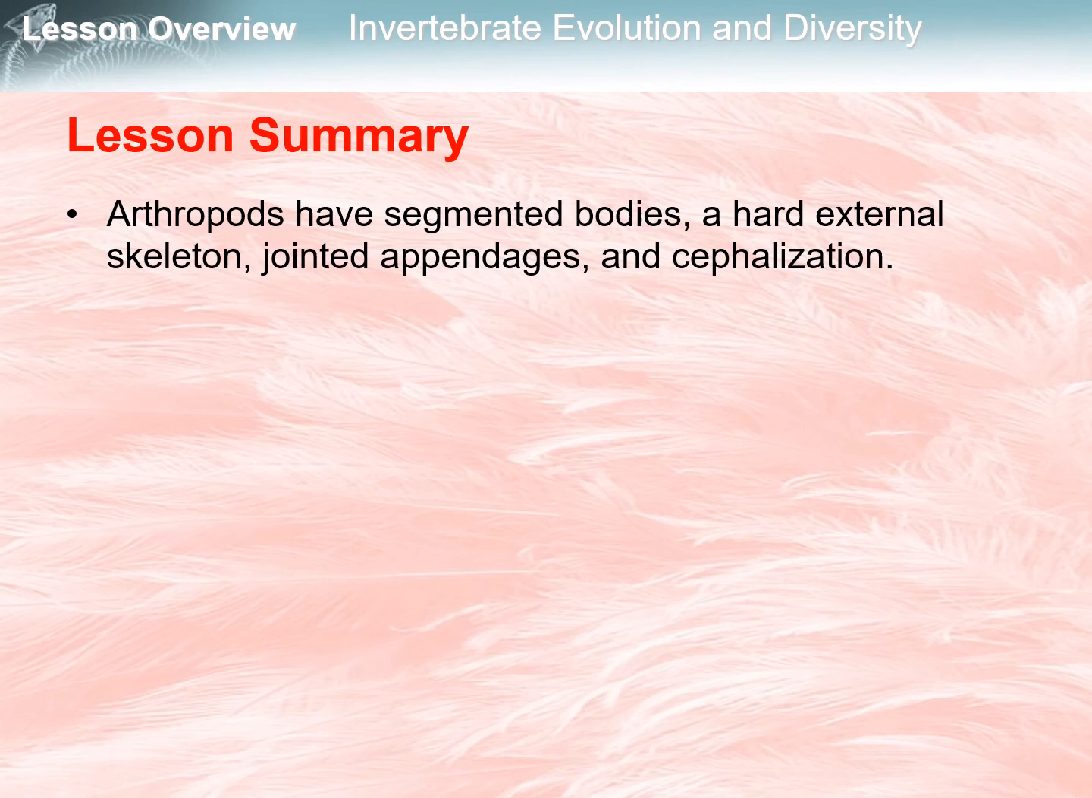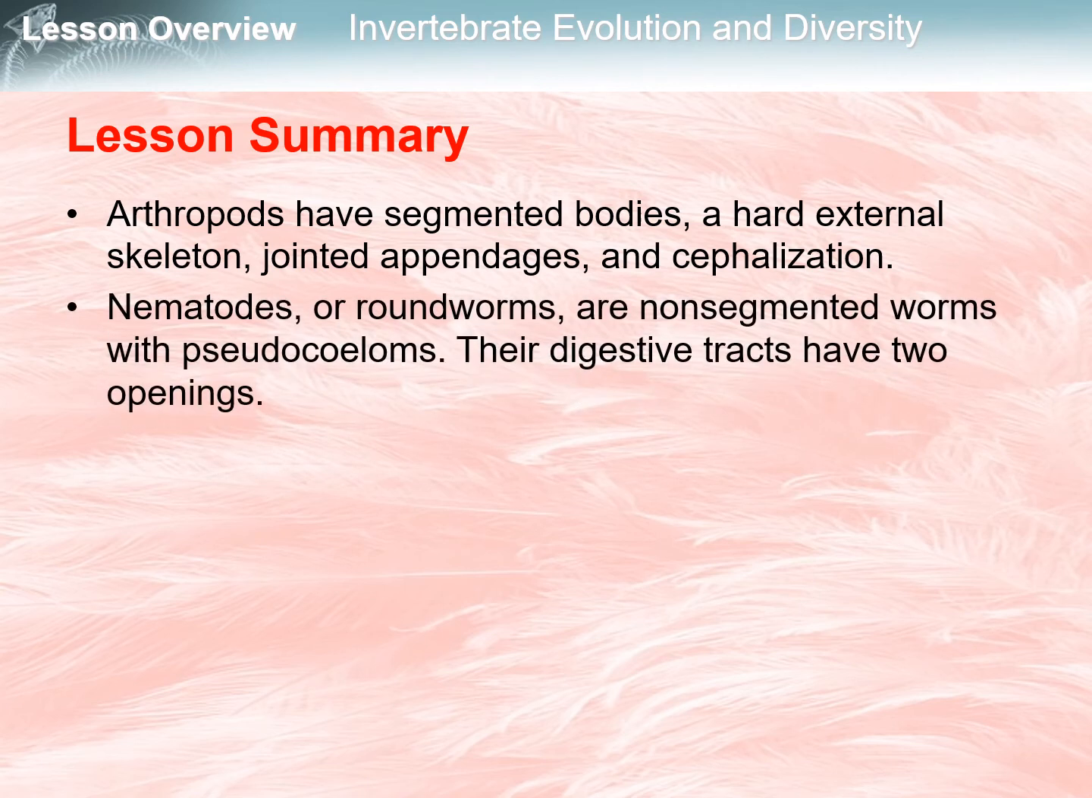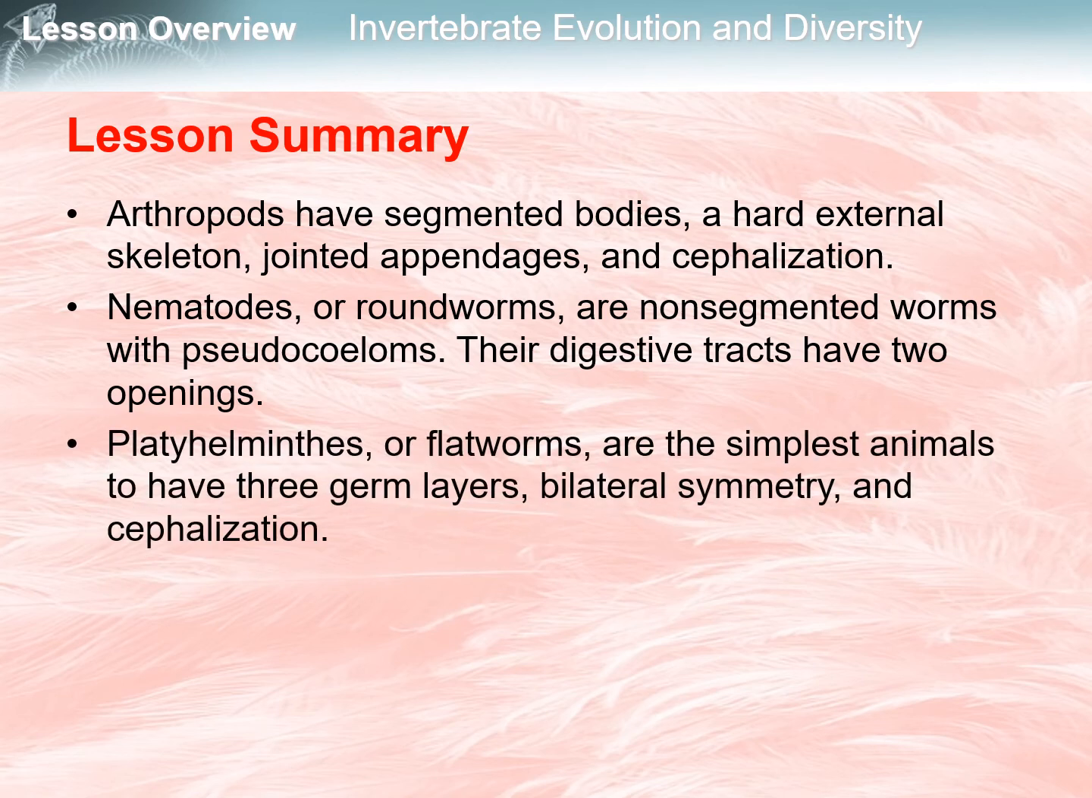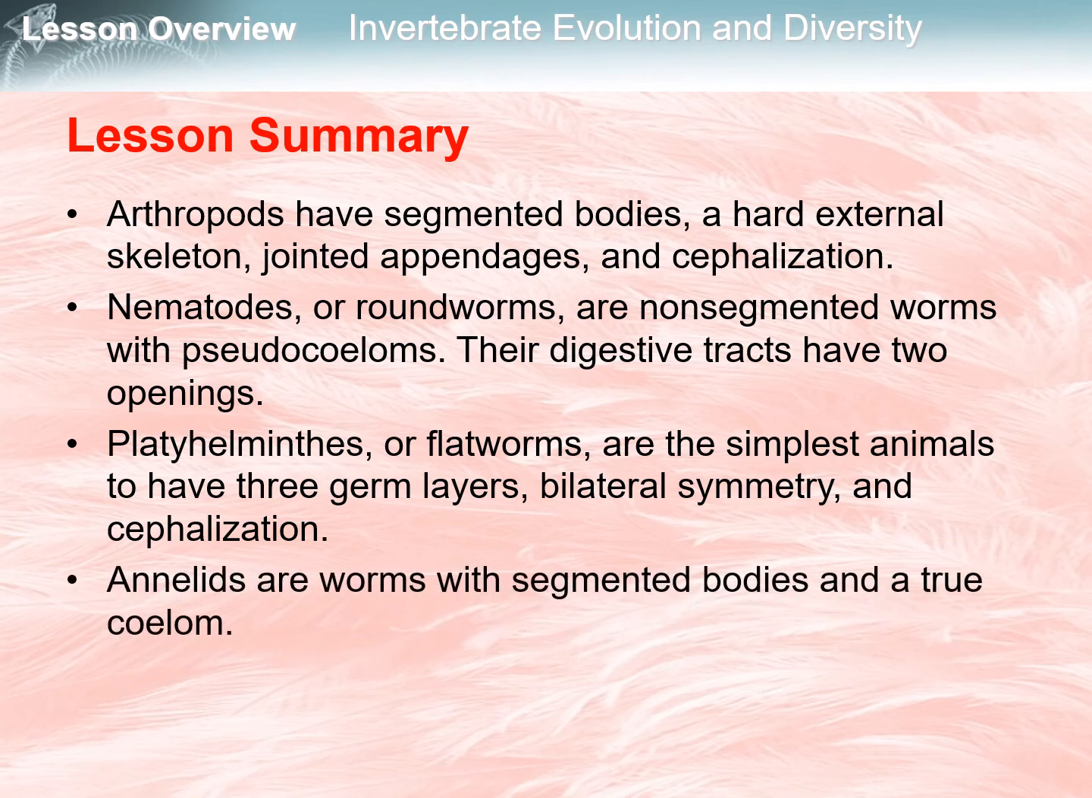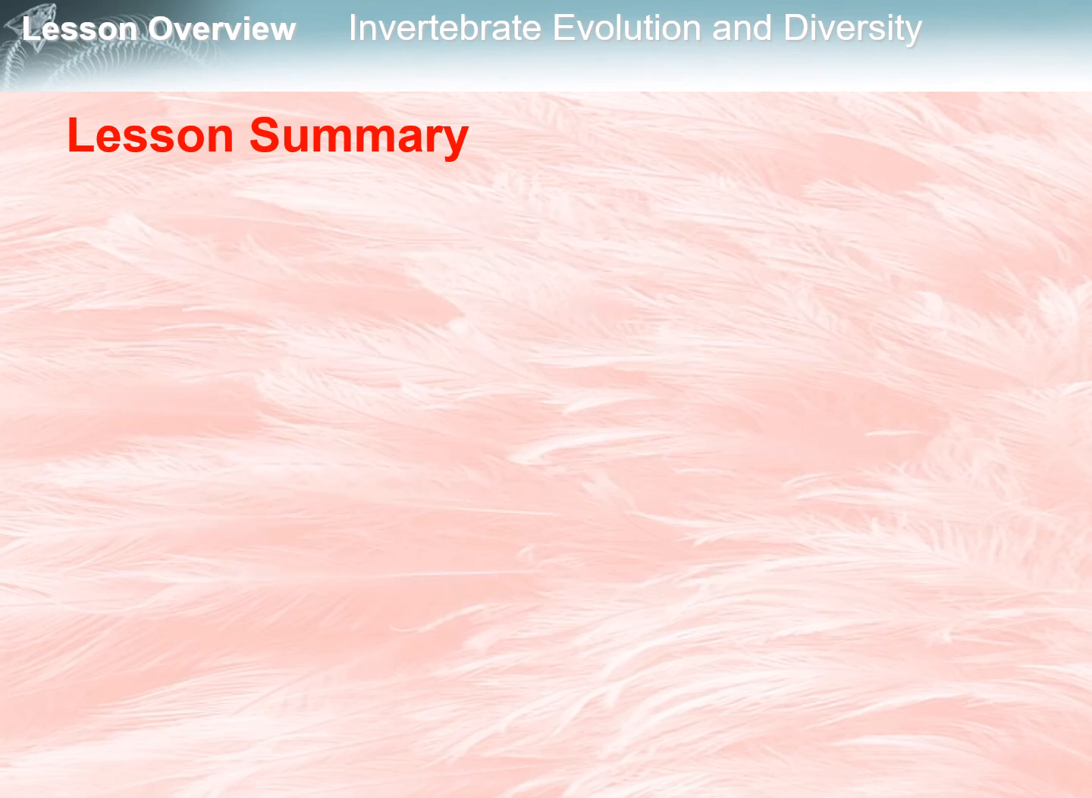Arthropods have segmented bodies, a hard external skeleton, jointed appendages, and cephalization, while nematodes or roundworms are non-segmented worms with pseudocoeloms. Their digestive tracts have two openings. The platyhelminthes, or flatworms, are the simplest animals to have three germ layers, bilateral symmetry, and cephalization. Annelids are worms with segmented bodies and a true coelom.